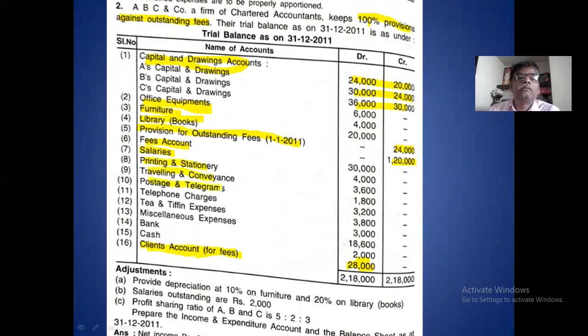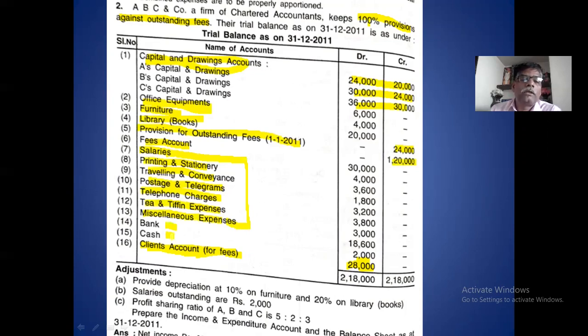Postage and telegram expense. Telephone charges expense. Tea and tiffin expense. Miscellaneous expense. These are the expenses, from salary to miscellaneous expense. These come on the income and expenditure account debit side.